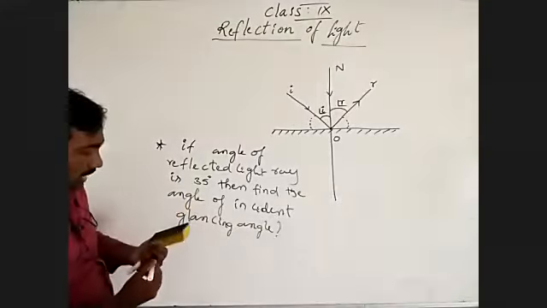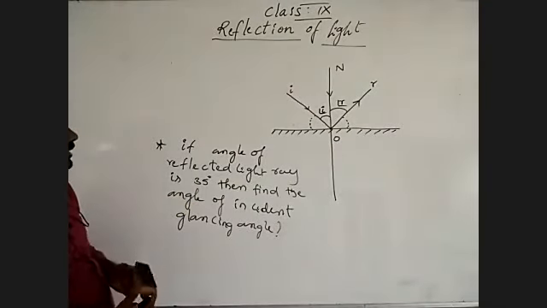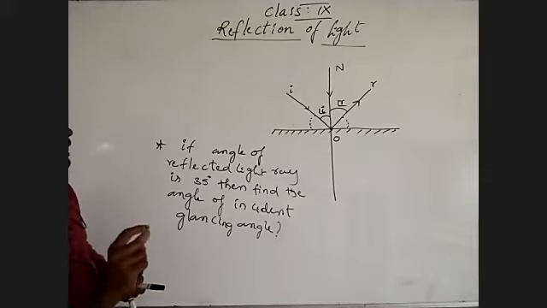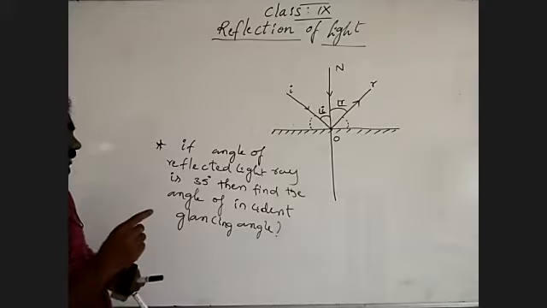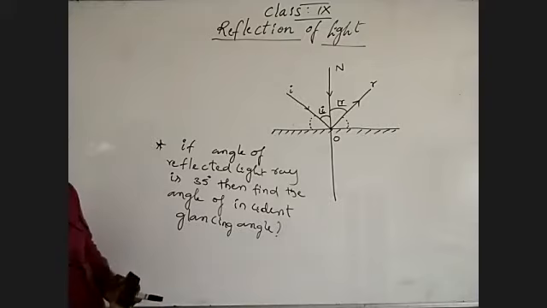Can you read that? If the angle of the reflected light ray is 35 degrees, then find the incident glancing angle.